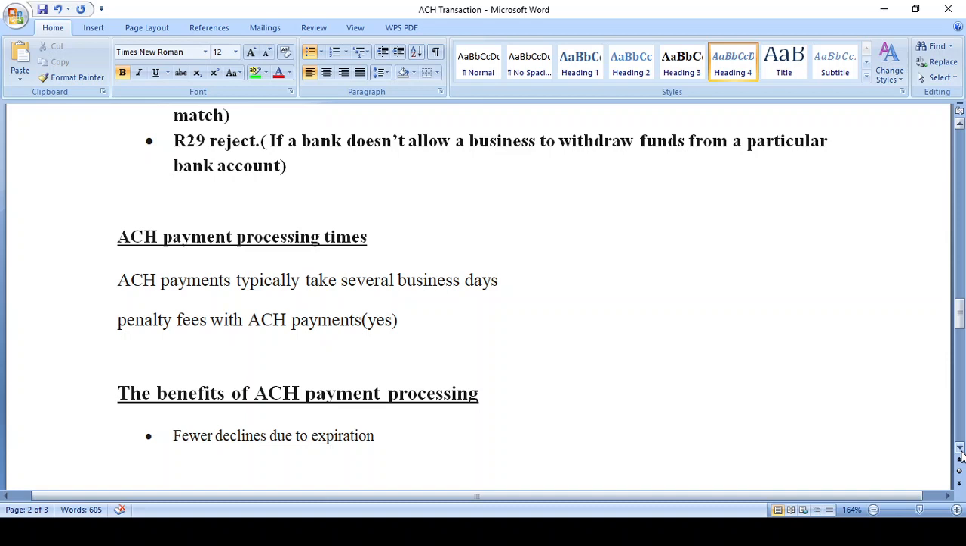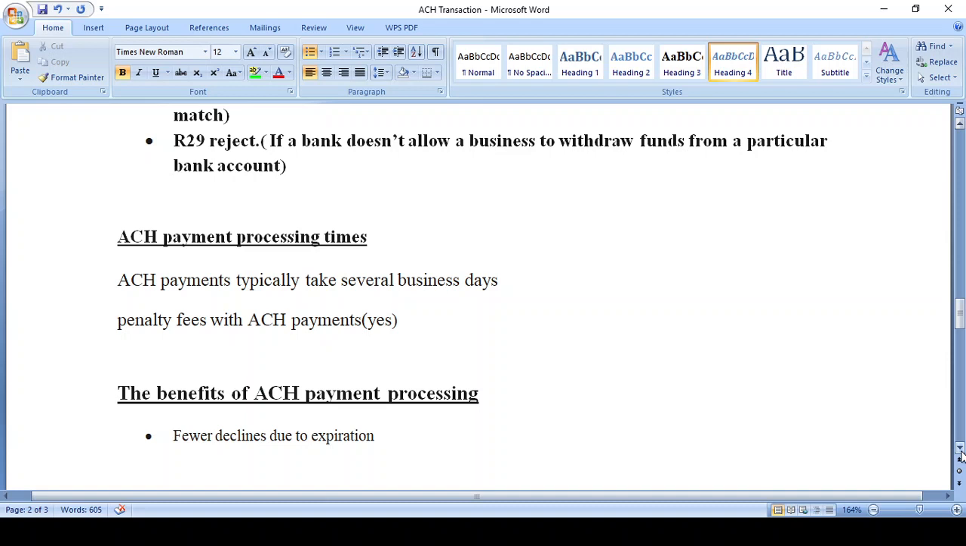Suppose you need to pay your bill before the due date. You cannot pay that bill early, and you get penalty fees from the ACH network. So whenever you auto-configure your bill payment, please remember that you cannot pay the bill before the due date. You can get penalty fees.